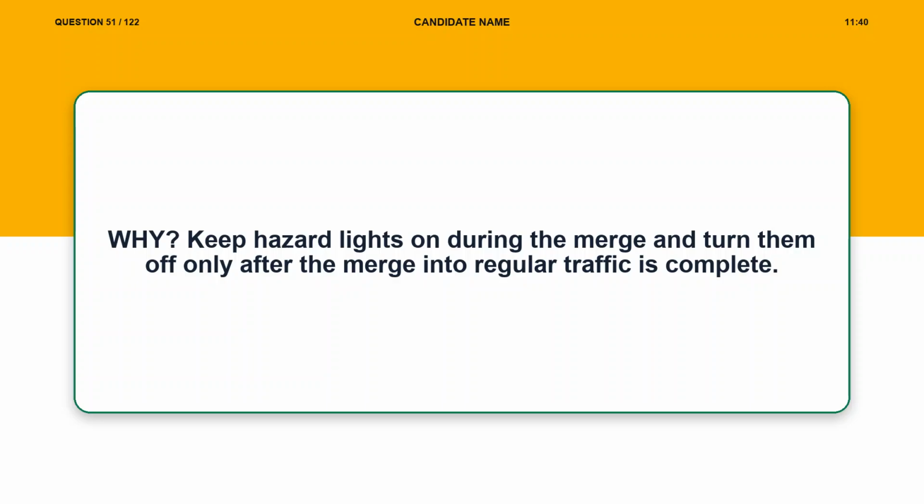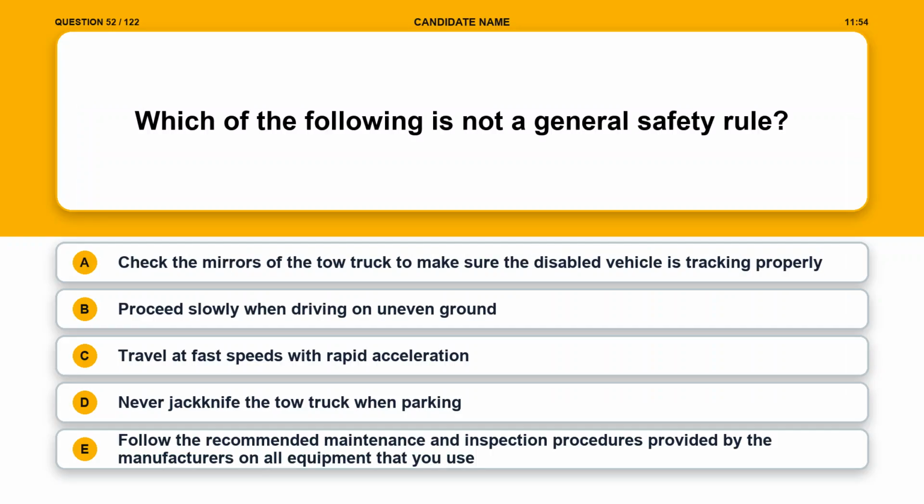Explanation. Keep hazard lights on during the merge and turn them off only after the merge into regular traffic is complete. Question 52. Which of the following is not a general safety rule? Option A. Check the mirrors of the tow truck to make sure the disabled vehicle is tracking properly.